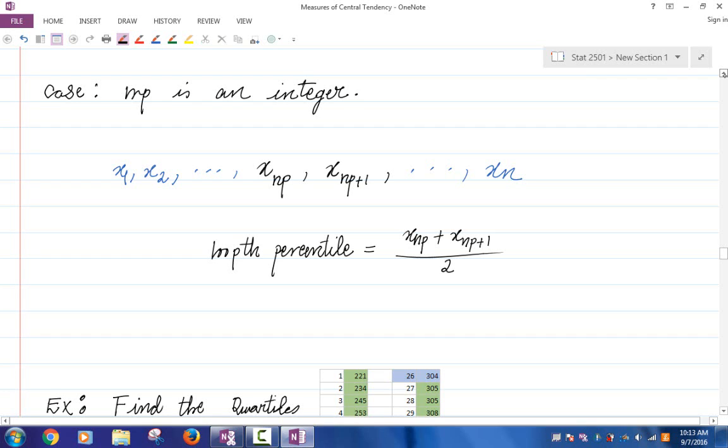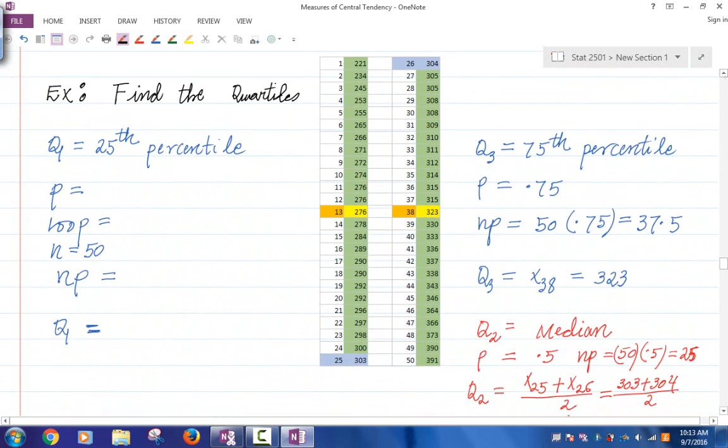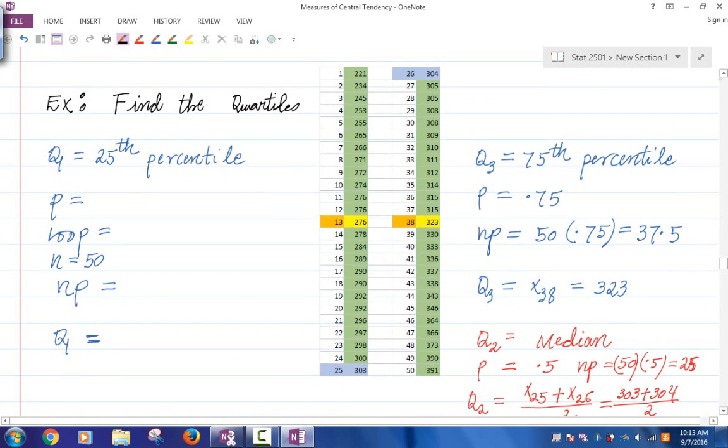All right, let's do some examples, and then it will be clear how we can calculate the percentiles. So here I have an example. The data is given in the table, and I have numbered the data values or the observations. How many observations do I have in my table? 50, right?